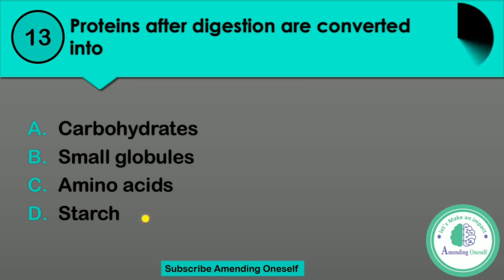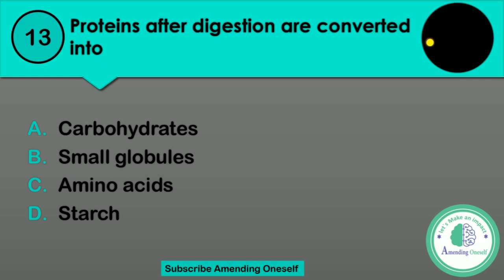I repeat the options. Option A, carbohydrates. Option B, small globules. Option C, amino acids. Or option D, starch. I repeat the question again. Protein after digestion is converted into. Again, easy question and direct answer. Remembering or knowledge based question.